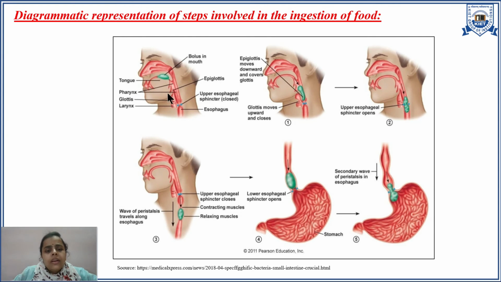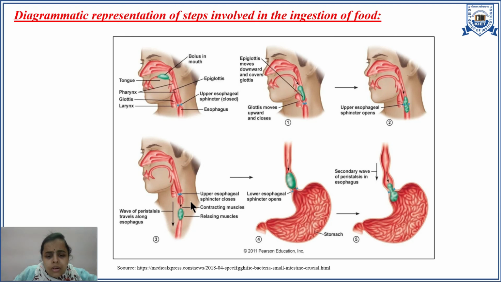Here in this diagram, the bolus is present in the mouth. This one is the epiglottis, which helps in closing the trachea. This one is the upper esophageal sphincter. As soon as the pharyngeal stage starts, the epiglottis moves downwards and covers the glottis, meaning it shuts the trachea. Then the upper esophageal sphincter opens and finally the bolus enters the esophagus.